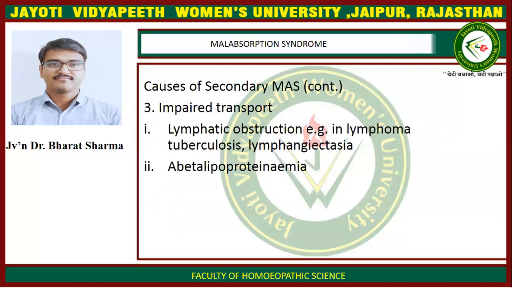The third cause of secondary malabsorption syndrome is impaired transport. First is lymphatic obstruction, that is in lymphomas, tuberculosis or lymphangiectasis. All can cause impaired transport and lead to secondary malabsorption syndrome. Another example is abetalipoproteinemia, which can cause secondary malabsorption syndrome.